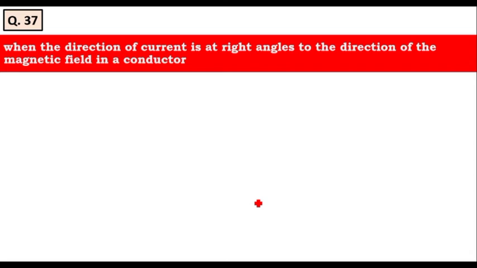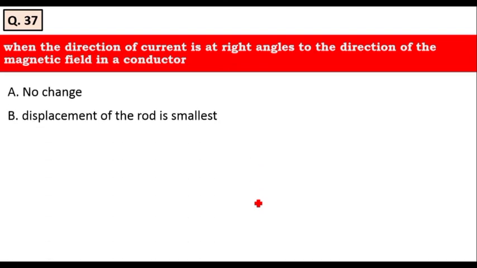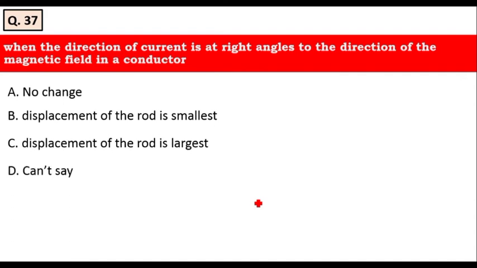When the direction of the current is at right angles to the direction of the magnetic field in a conductor: no change occurs, displacement of the rod is the smallest, displacement of the rod is the largest, can't say. Yes, the displacement of the rod is the largest when the direction of the current is at right angles, at 90 degrees, to the direction of the magnetic field in a conductor. Therefore, option C is the right answer for this question.